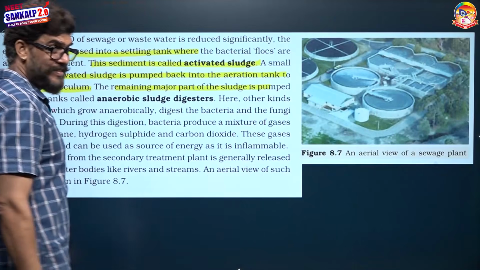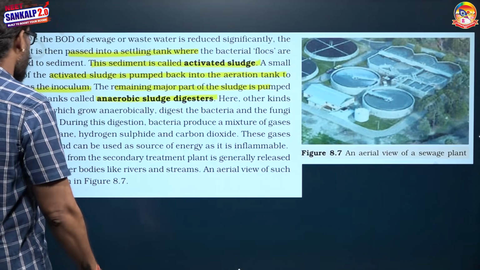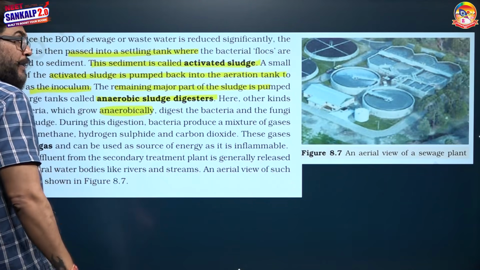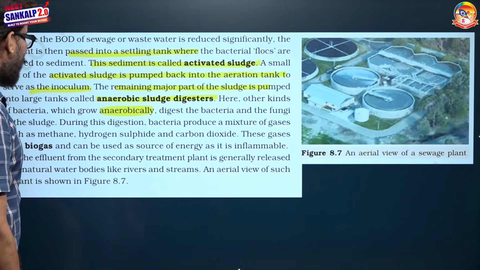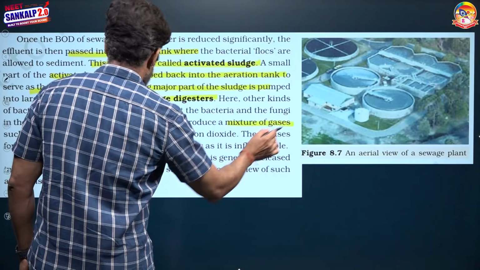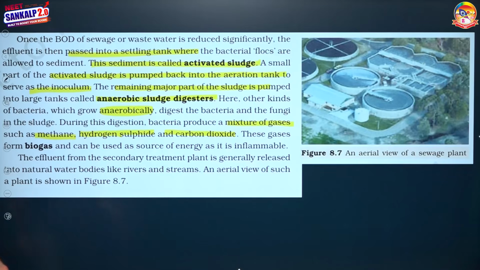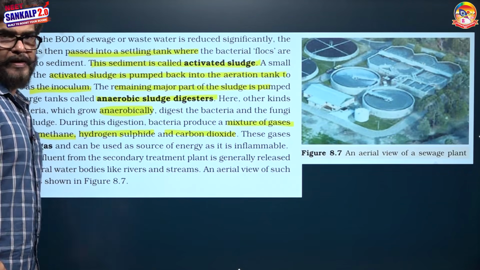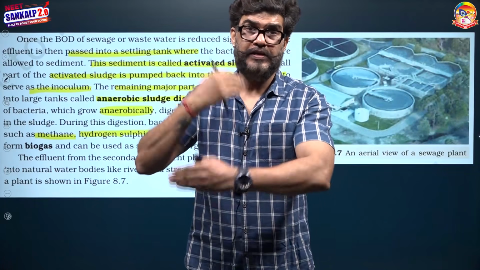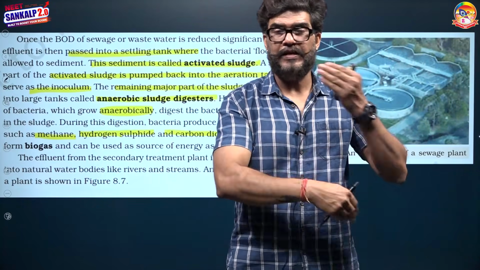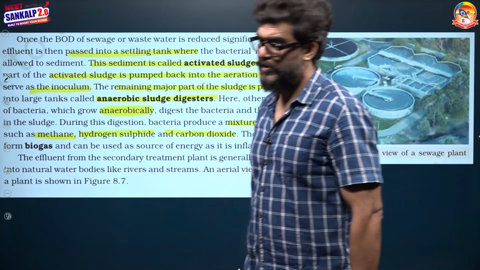means excess activated sludge is pumped into the anaerobic sludge digesters, where anaerobically growing bacteria break it down, digest it and convert it into biogas. During this digestion, bacteria produce a mixture of the gases methane, hydrogen sulfide, and carbon dioxide. These gases are called biogas, and it can be used as a source of energy. So during secondary treatment, first there is breakdown of organic impurities in the aeration tank, followed by sedimentation in the settling tank, and then anaerobic sludge digestion. These are the 3 steps of biological treatment.